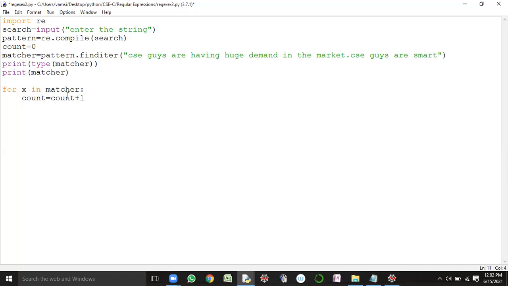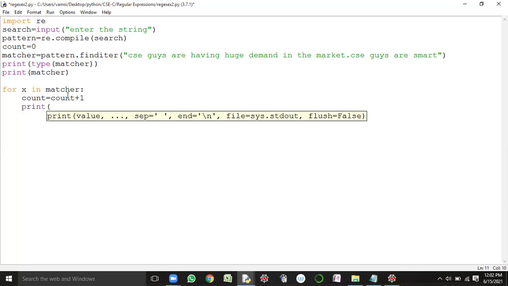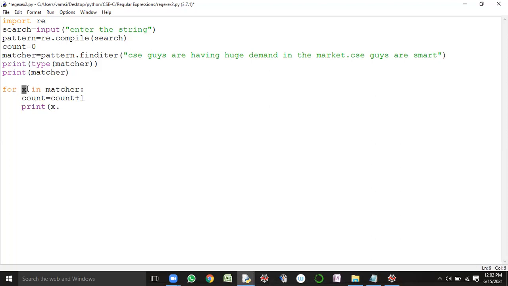Next, after writing this statement, I will display the range of indexes. First, what is the starting index? What is its ending index? I will show you. So X dot. X is the match object or not? Here X is representing a match object. When this loop is executed for the first time, which match object is it representing? The first match object. When the loop is executed for the second time, it represents the second match object. So how many match objects are available here? Two objects are available.